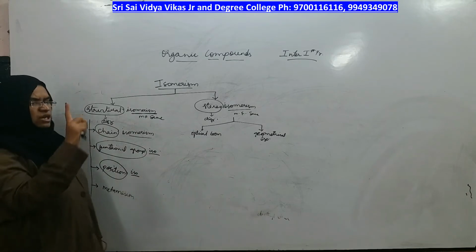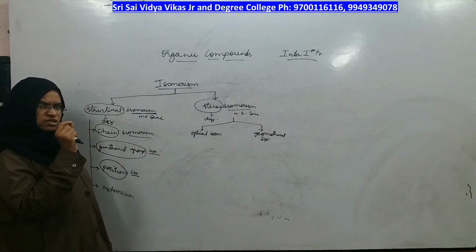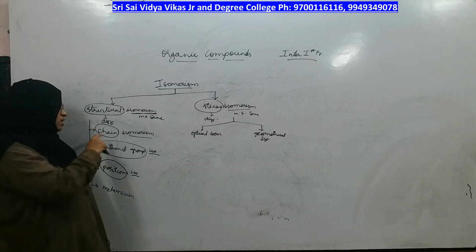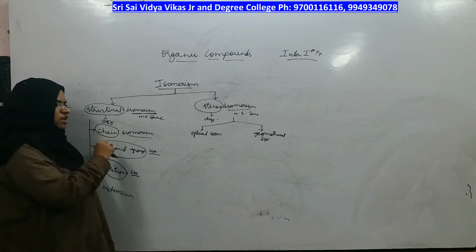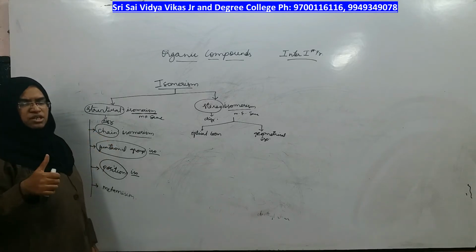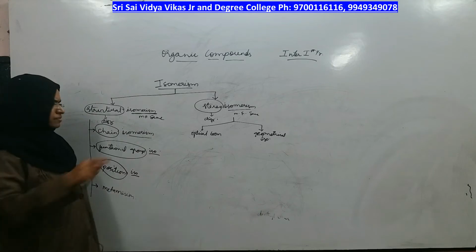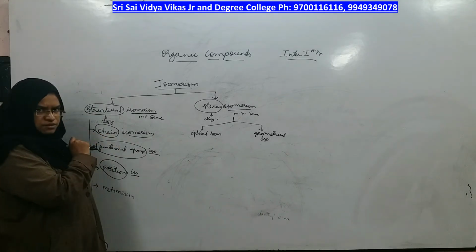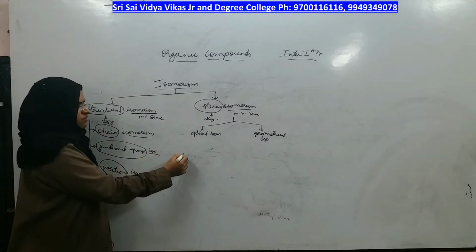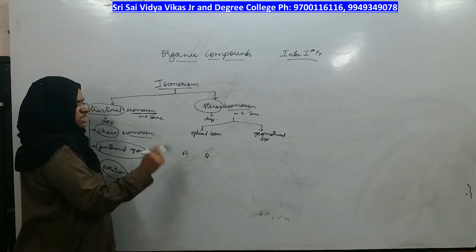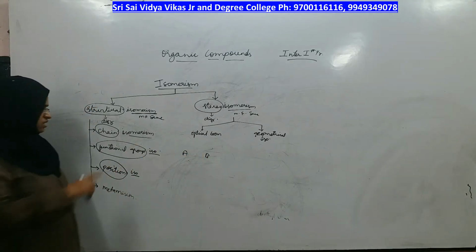That means the longest carbon chain which comes under the root word is different. Everything else, meaning double bond, sigma bond, and which functional group, is the same. Whenever you are given A and B, just check the length of the chain.